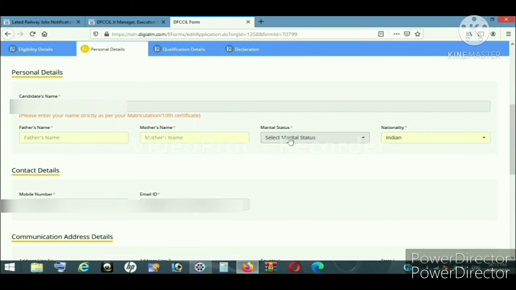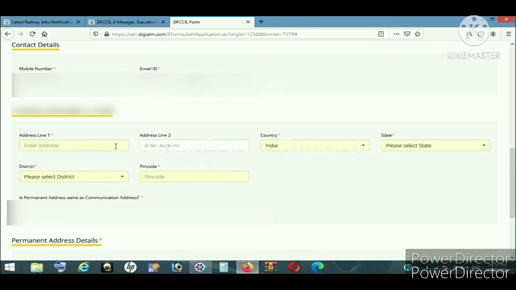Now enter your father's name and mother's name and select your marital status and nationality, and now scroll down and enter your communication details. After entering your address details, if it's your permanent address then type yes or else type no and provide your permanent address details, and now save and next after entering your details.